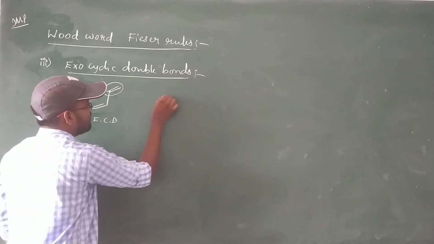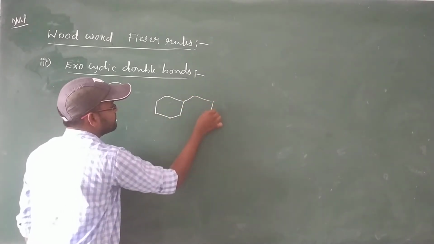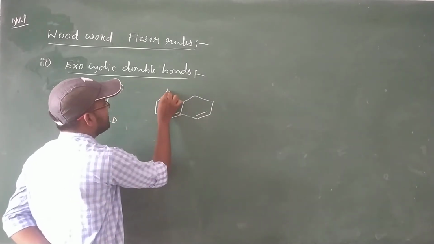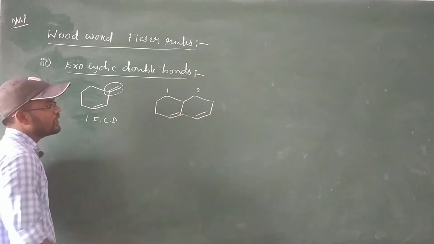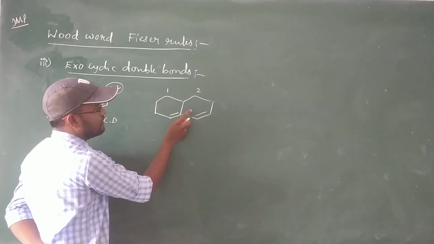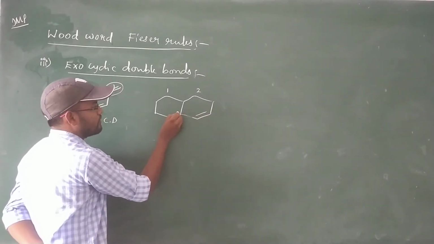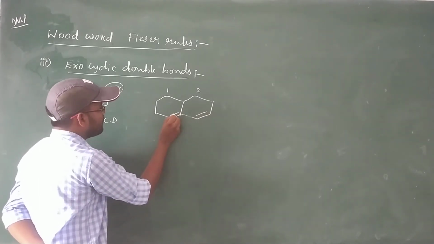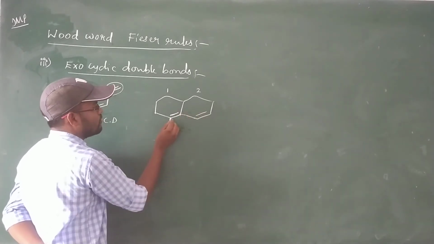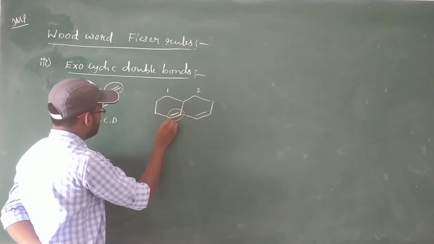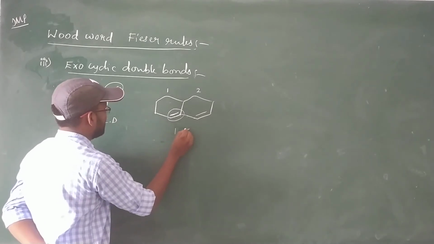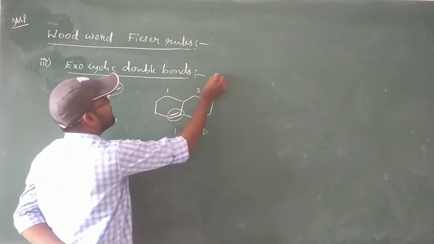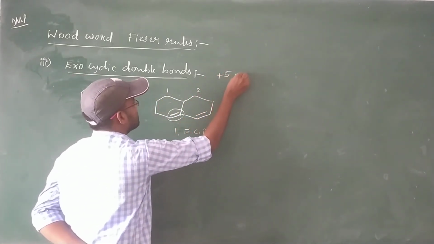And in a heteroannular diene, let us consider this is ring 1, this is ring 2. Ring 2 has a double bond outside. This is a double bond present outside of ring 2. The double bond is conjugated with a ring 1 double bond. So let me take this as an exocyclic double bond, that is 1 ECD. Each exocyclic double bond we have to take plus 5 nanometers addition.